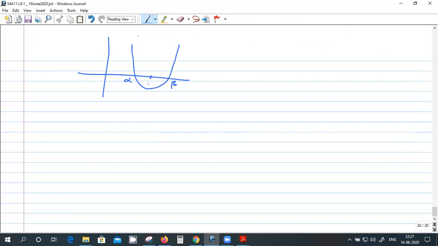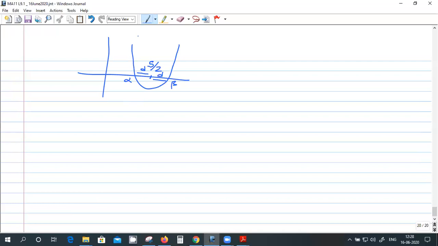Alpha plus beta divided by 2, right? Even if alpha is negative, this is true. So this is the sum of the roots divided by 2. The sum of the roots is denoted by the S symbol. So this distance is say d, and this distance is how much? Same d by symmetry.